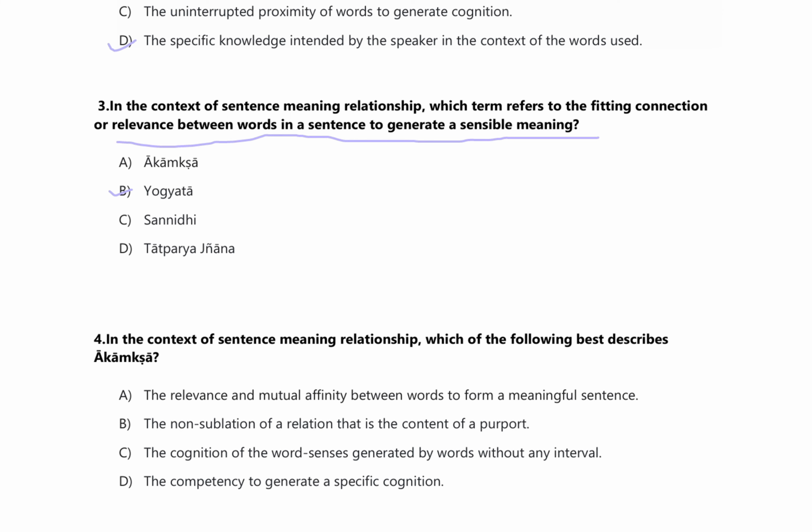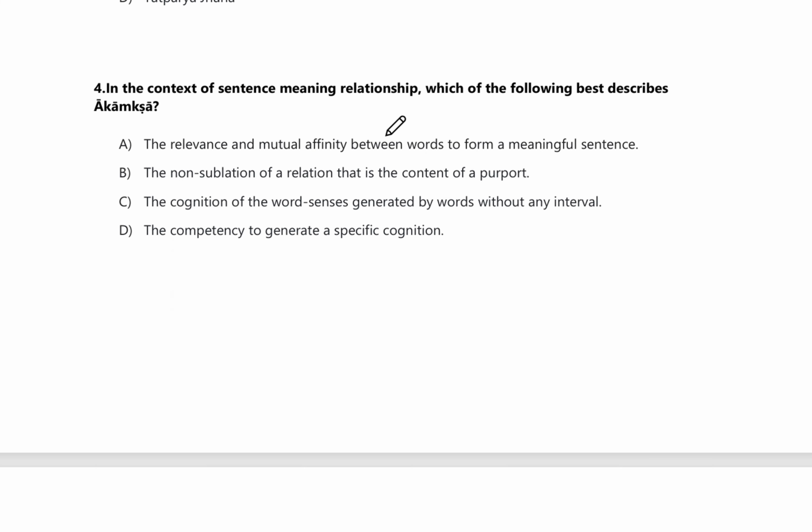Now we'll go on to question number four, that is in the context of sentence meaning relationship, which of the following best describes Akansha? Option A, the relevance and mutual affinity between words to form a meaningful sentence. Option B, the non-sublation of the relation that is the content of a purport. Option C, the cognition of the word senses generated by words without any interval. Option D, the competency to generate a specific cognition. So here they are asking what Akansha means.